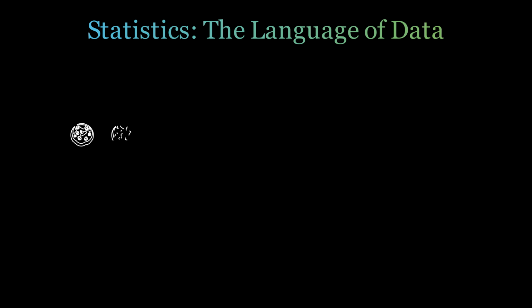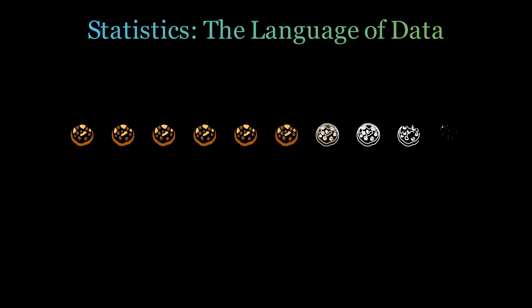Imagine you and your friends each ate different numbers of cookies. Some had 2, others 5, even 10. Statistics helps answer questions like, what was the average consumption? What was the most common number? This simple example shows how we use statistics to summarize and understand patterns in data.